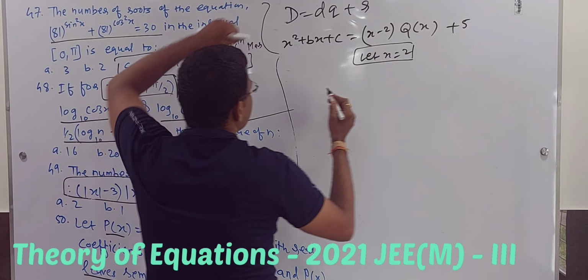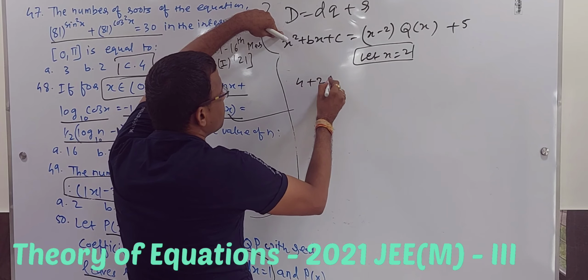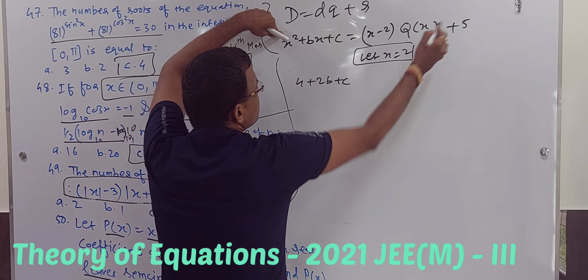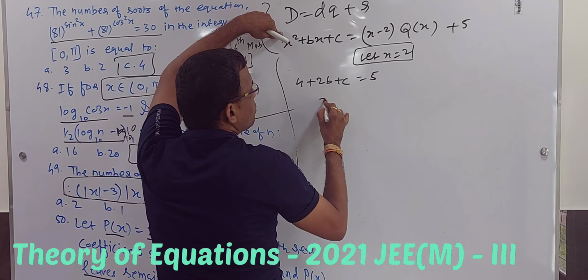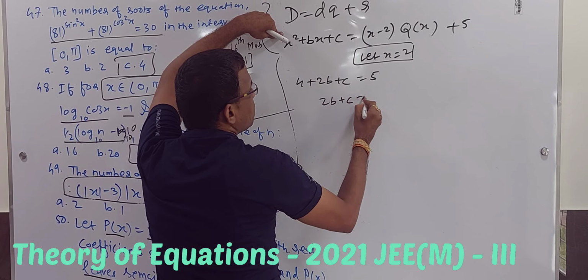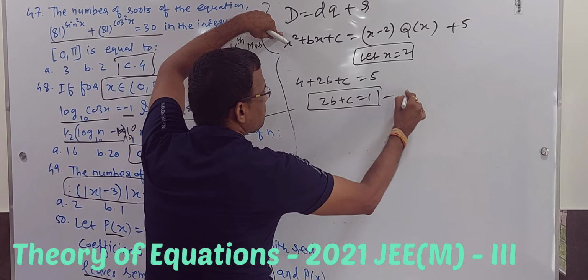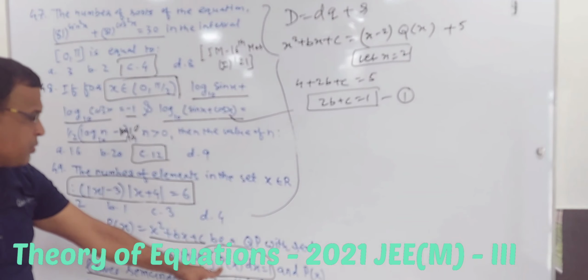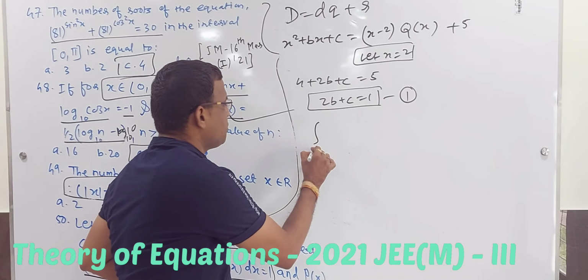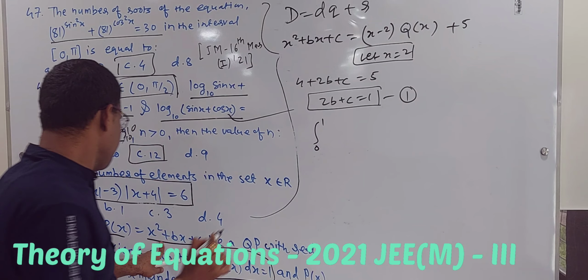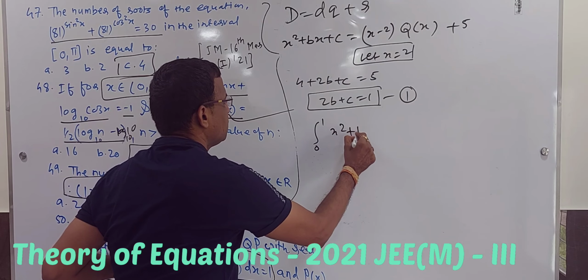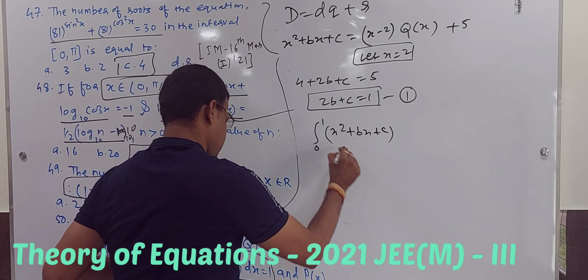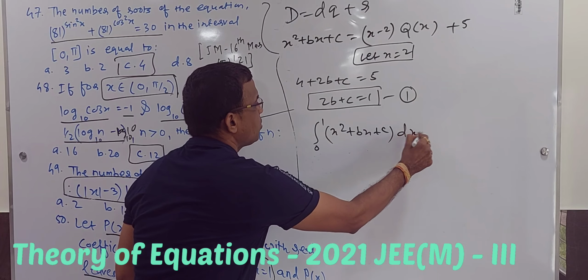When you put x is equal to 2, it will be 4 plus 2b plus c, and this is equal to 5. So 2b plus c is equal to 1. That is your equation 1. For equation 2, it is the 0 to 1 integration. So the integral from 0 to 1 of p of x, that is x square plus bx plus c, dx, is equal to 1.